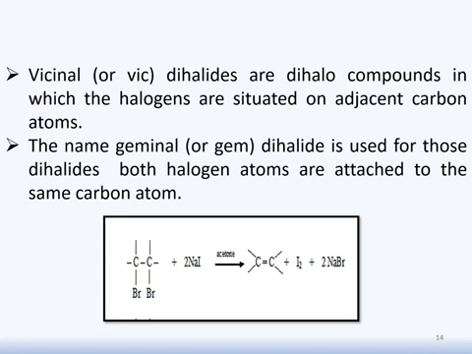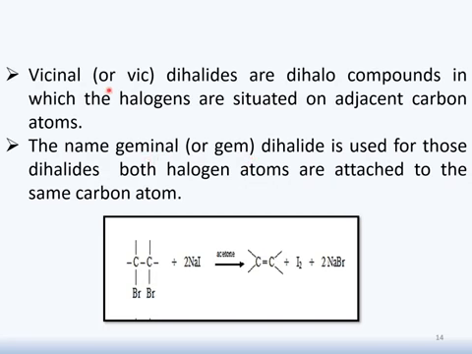Before proceeding ahead, it's really important, class, that we clear 2 main terminologies. These 2 terminologies are mostly confused by students. In case of dihalide, there are 2 terminologies which are very famous and which are used often, as used in FSc: vicinal dihalide, and the second one is geminal dihalide.